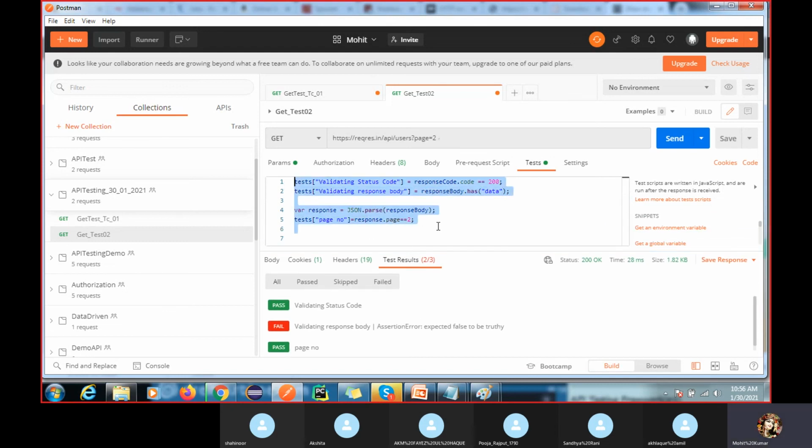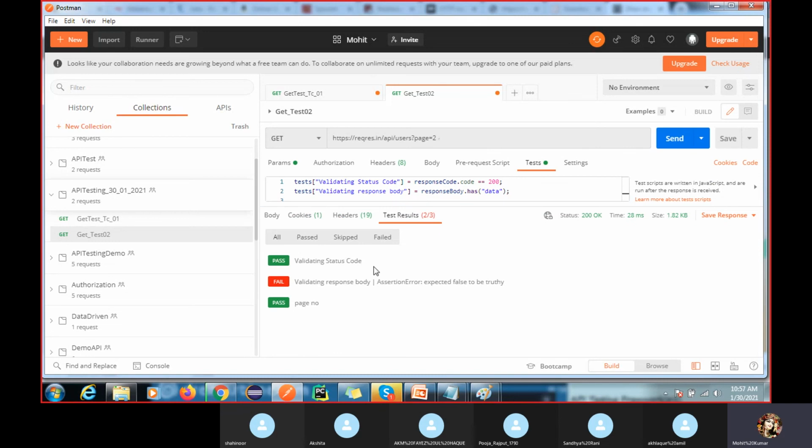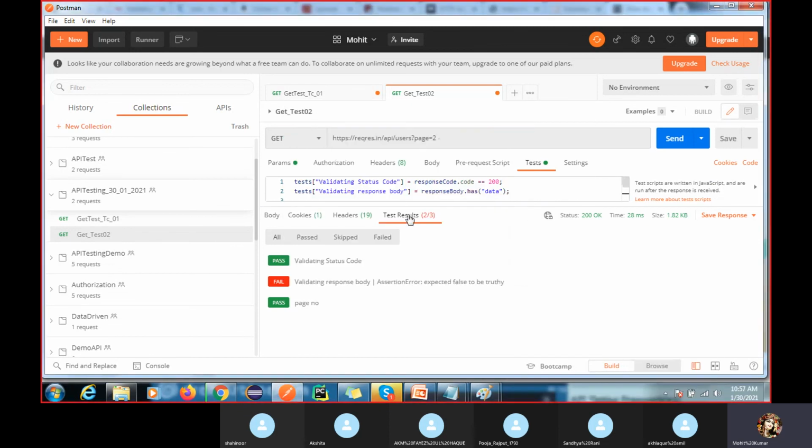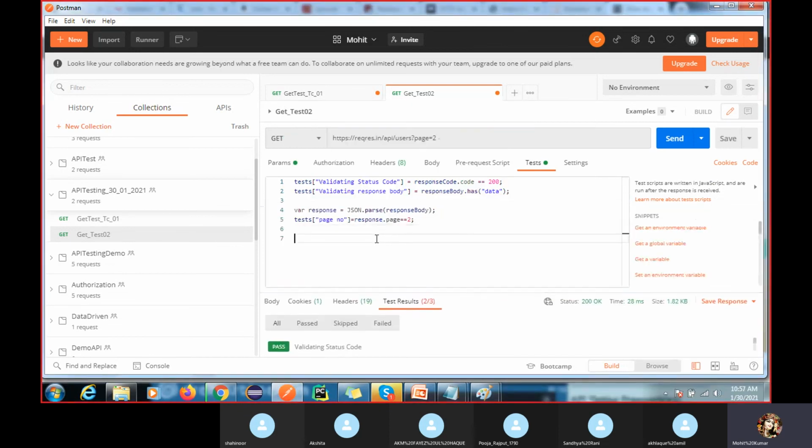I suggest you have basic knowledge of that, because I don't know what type of automation the company is going to use. Maybe they will tell you that you have to work only on Postman and automate everything using Postman. What can you do if you don't know anything? At least if you know the basics, you can take help from Google and automate this. So just do hands-on practice. We'll see, I have some work from tomorrow morning, but I'm not sure if I'm able to return back. So I will take your session, and if not, maybe I will take it next weekend.